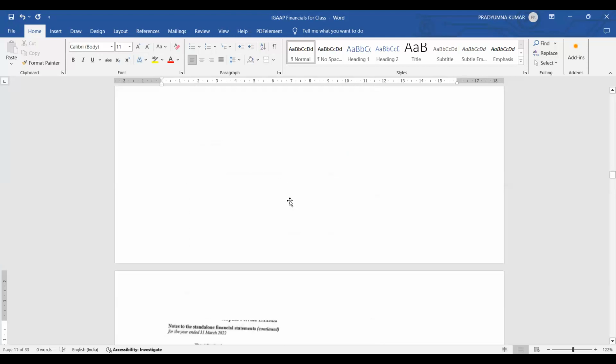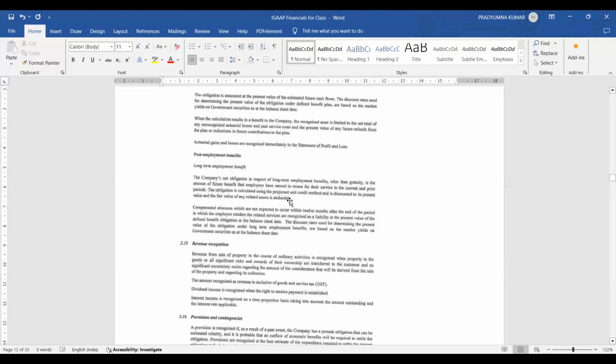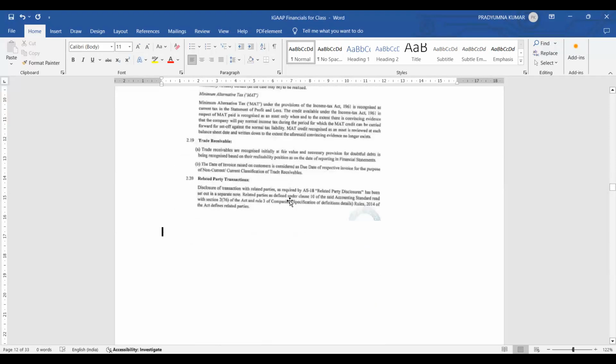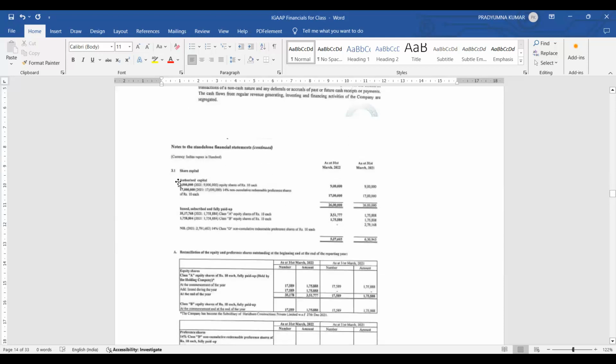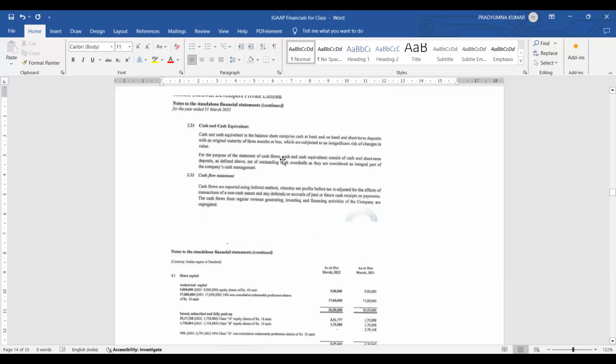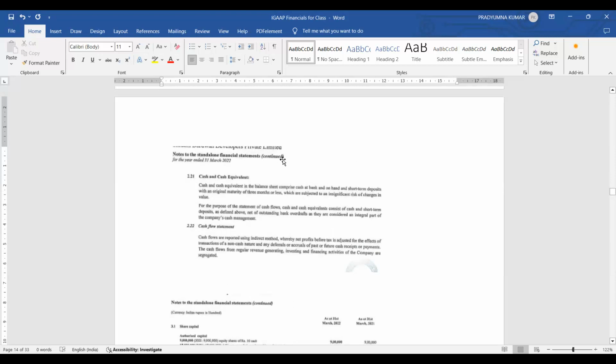Okay, like this, each and every employee benefit, post-employee benefits, revenue recognition. You see, only the accounting policies note is running for 3-4 pages. Related party transactions, still we are in 2.1. Now, 0.3 has started where it is share capital. Understand? So it is very important to state your accounting policies in the financials.